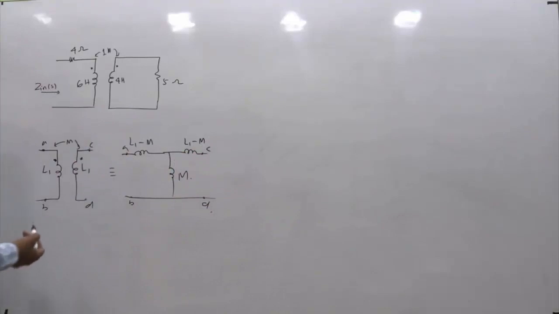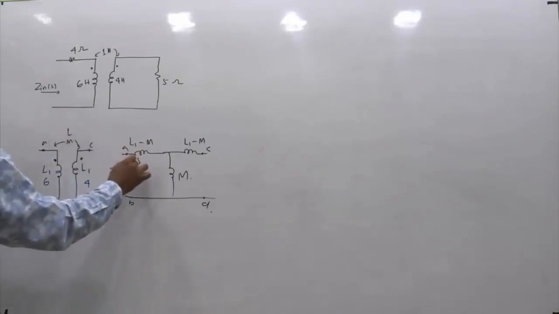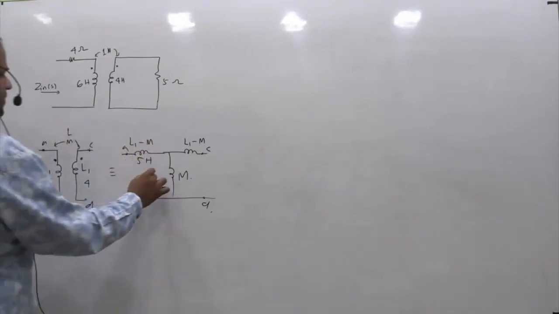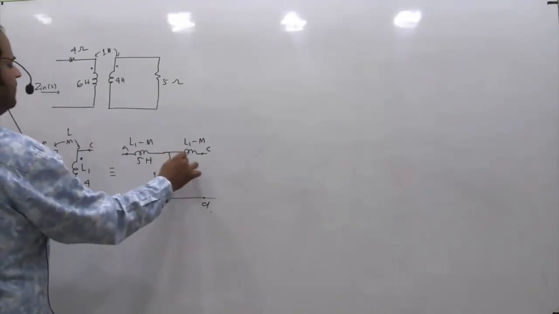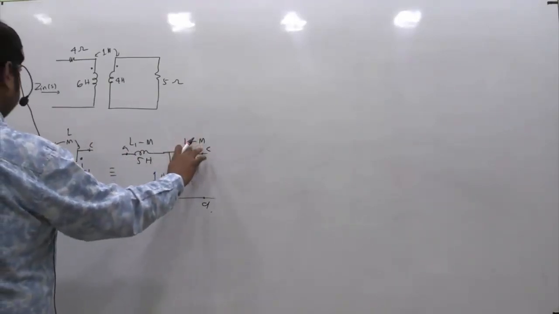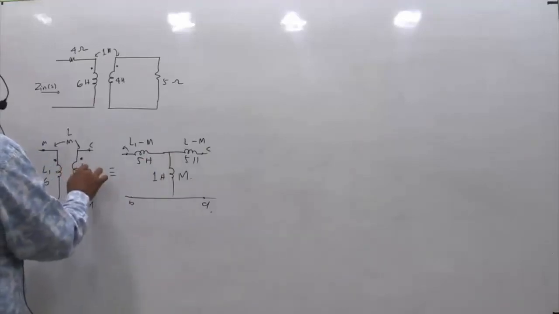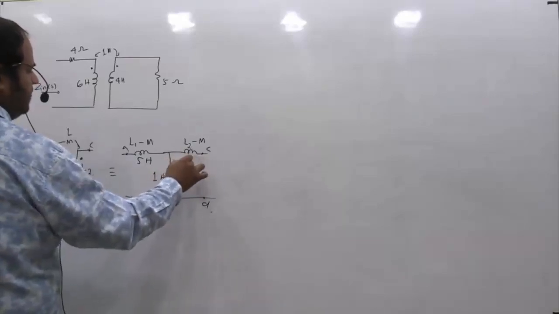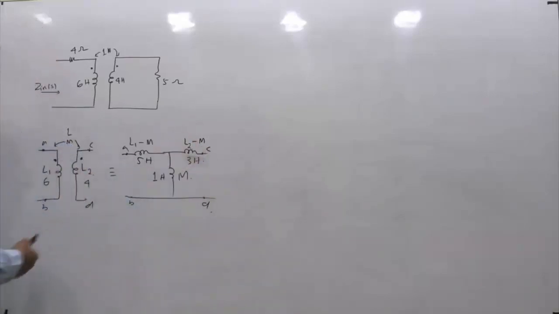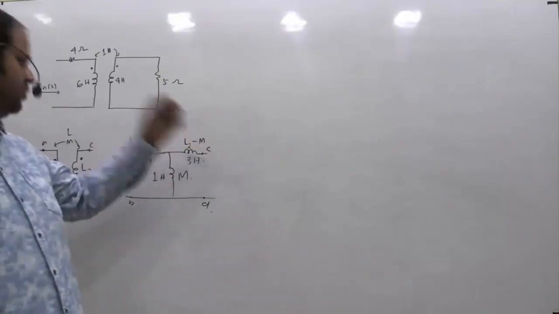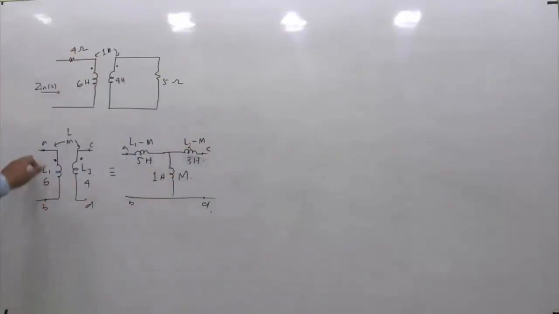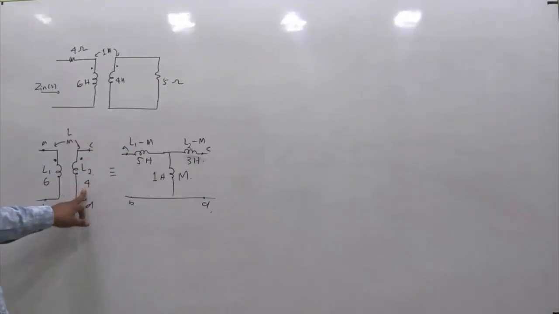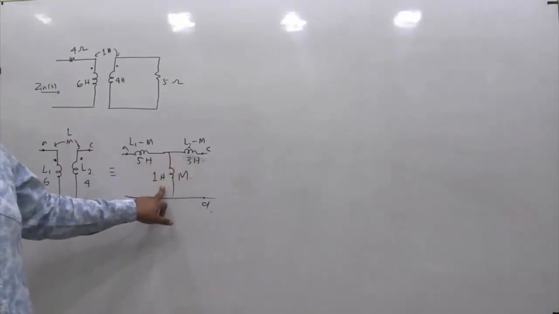In this case, you can see L1 is given as 6, L2 is given as 4, M is given as 1. So L1 minus M, 6 minus 1, will be 5 Henry. M is 1, so this will be 1 Henry. Sorry, this is L1 and this is L2, so this will be L2 minus M. L2 is 4, 4 minus 1 is 3 Henry. So this is L1 minus M, this is L2 minus M, and this is M. L1 is 6, 6 minus 1 is 5, L2 is 4, 4 minus 1 is 3, and this is 1 Henry.